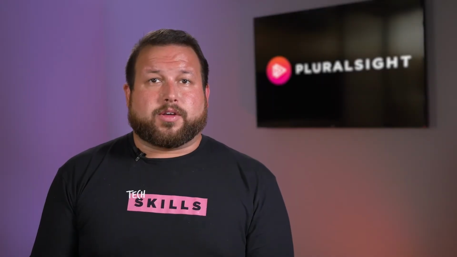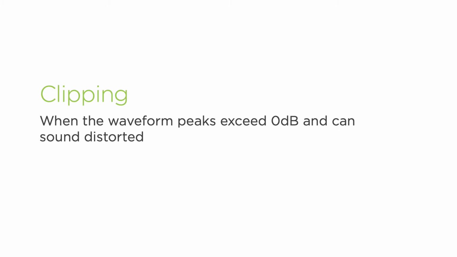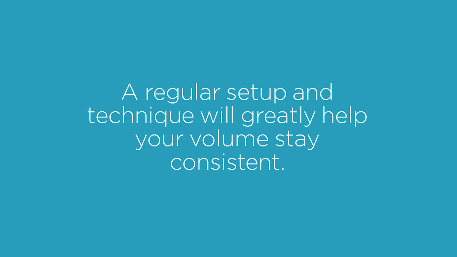Regardless of how you adjust volume, whether it's on your equipment or while editing, it's critical to avoid clipping. Clipping happens when the waveform peaks hit the maximum 0 dB volume and go past it. Any audio above that line gets clipped off and can become audibly distorted as a result. So don't go too loud. Always keep the highest waveform peaks below the very top. A regular setup and technique will greatly help your volume stay consistent, so you won't even have to worry about